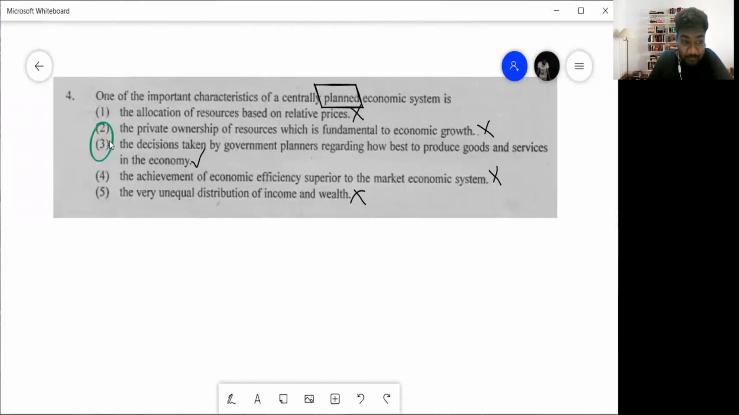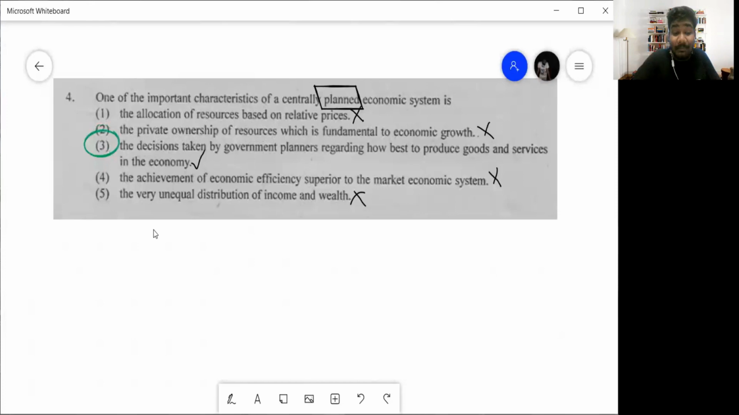My circle here looks like 2 and 3 both, but no, it's only 3. Okay, I'll make it this. The decisions are taken by the government planners regarding how best to produce goods and services in the economy. So it's the government who makes the decisions.